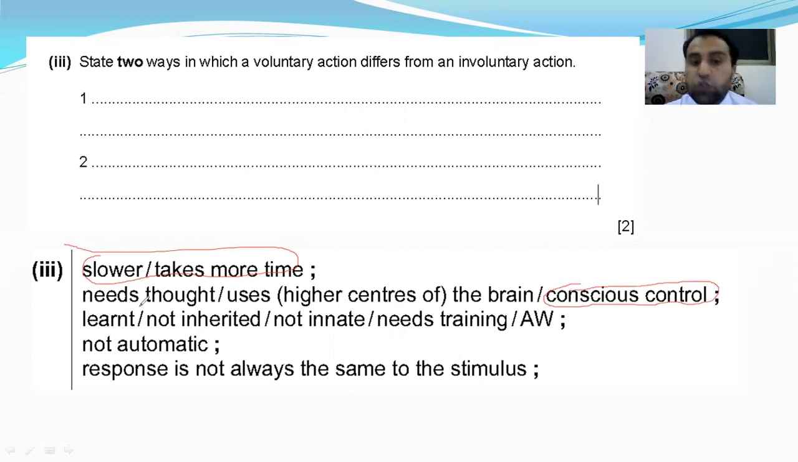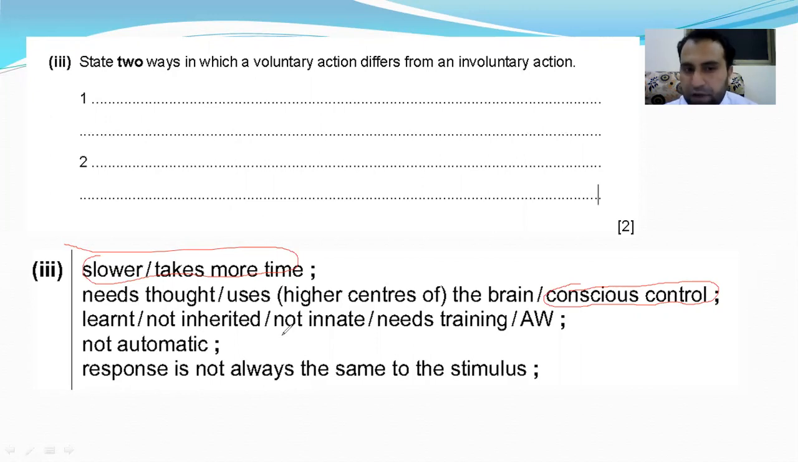Voluntary action is not inborn. You need training for that. You gradually learn in your life. For example, if you are playing a game, you are going to learn that, or if you know how to write. So writing is voluntary. You learn that with the passage of time.